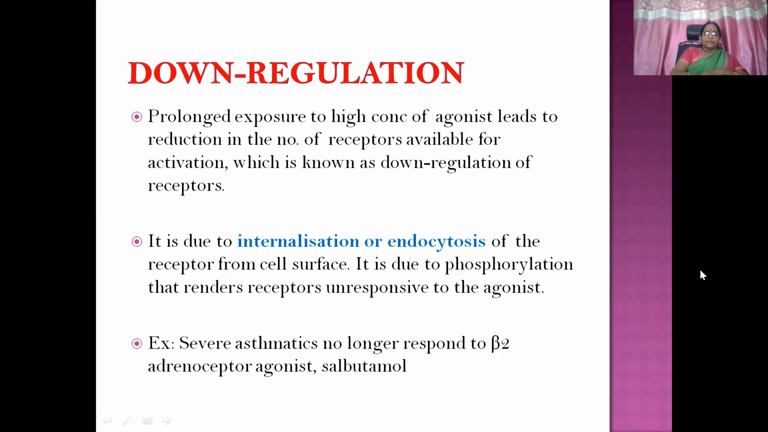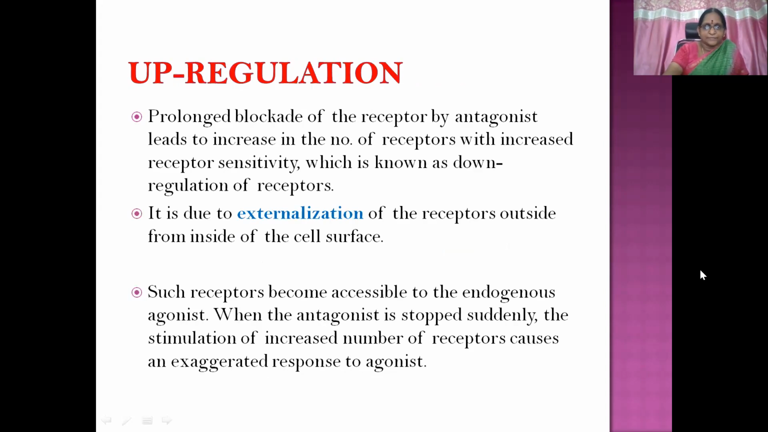Downregulation means decreased number of receptors. Desensitization means decreased response to the drug. Okay. So high concentration of agonist, so the number of receptors will reduce. So that is downregulation. It is because of internalization or endocytosis of the receptor from the cell surface, which is due to phosphorylation that renders receptors unresponsive to the agonist. So, severe asthmatics no longer respond to beta adrenoceptor agonists because of administration of that particular agonist molecule. So, the patient will exhibit the process of downregulation of the receptors.